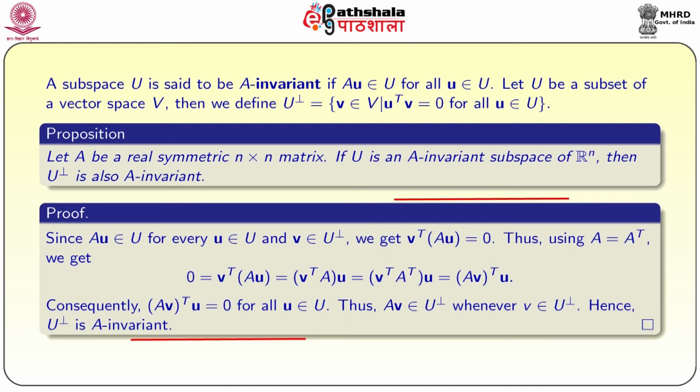Thus, by using A equal to A transpose, we get 0 equal to v transpose A u, which is equal to v transpose A transpose u, or (Av) transpose into u. Consequently, (Av) transpose u equals 0 for all u belongs to U. That means Av is orthogonal to every vector in U, or equivalently Av belongs to U perp whenever v belongs to U perp. Hence, U perp is A-invariant.